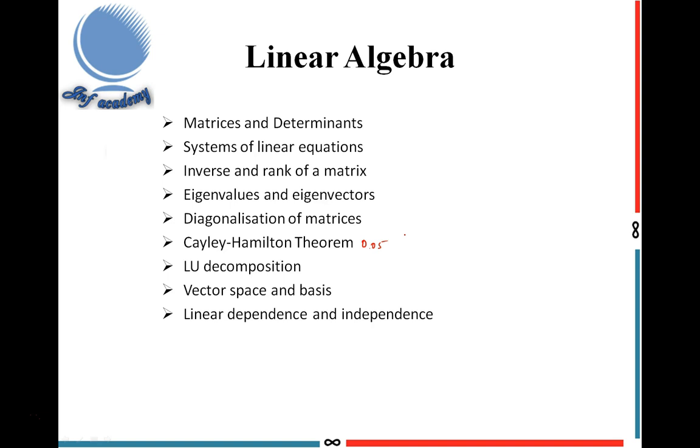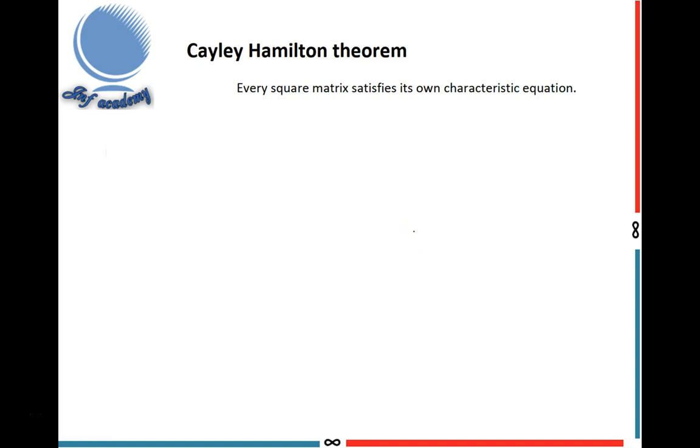Now let's move on to the concept. First, I explain what the Cayley-Hamilton theorem is. The Cayley-Hamilton theorem statement is: every square matrix satisfies its own characteristic equation. Every square matrix satisfies its own characteristic equation. Suppose A is a matrix of order n by n.